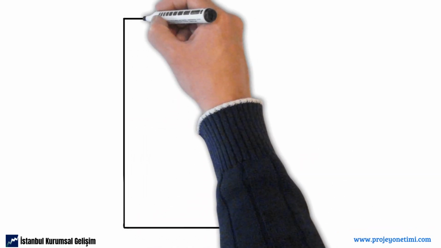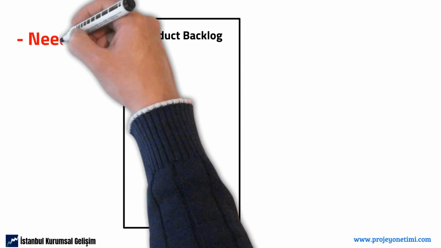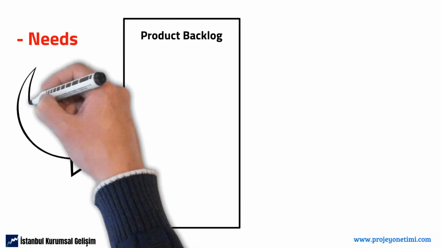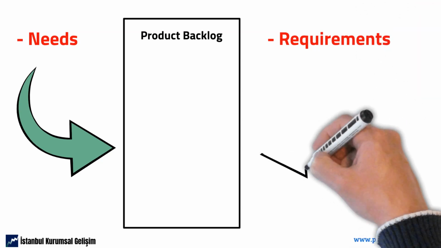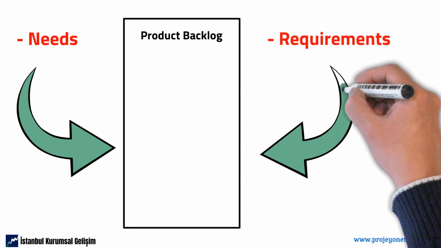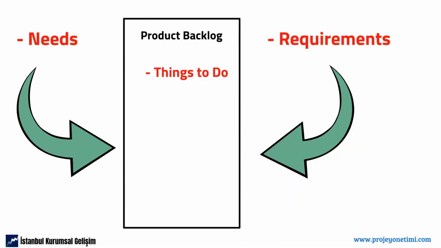Let's talk about backlog. The product backlog is the needs waiting to be completed before the targeted product can emerge. Therefore, the product backlog contains unfinished titles about the product. We can also see this as a to-do list.